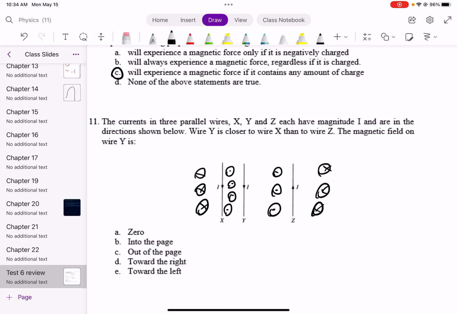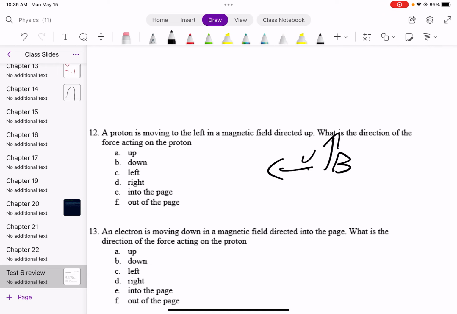Moving on. A proton is moving left in a magnetic field directed up. Just to clarify, left is always, if you take a pen and draw an arrow to the left, that is always going to be to the left. This is our V. The magnetic field is directed up. This is our B. It's an up arrow. It's not this direction, because if your page is over here, then this direction is out of the page. Up is if you draw an up arrow on your piece of paper. Clarifying that, what is the direction of the force acting on the proton?